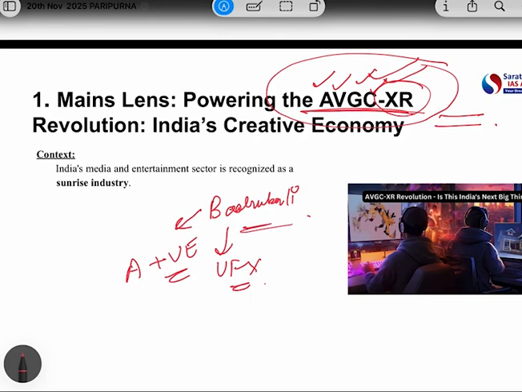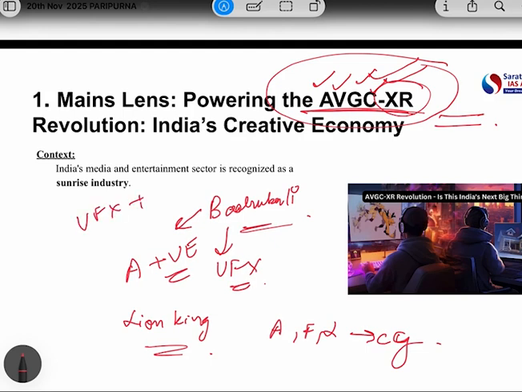Second very good example I will give you. Recently, there was the movie Lion King. It was an example of hyper realistic animation. Everything was looking real, but almost everything, like animals, forest, lighting, was computer generated. So it can be the example of VFX plus the CGI effect. We are going to discuss these things in our article. Through these you can easily understand the important things that we will be discussing in the article. Okay, so let's start.